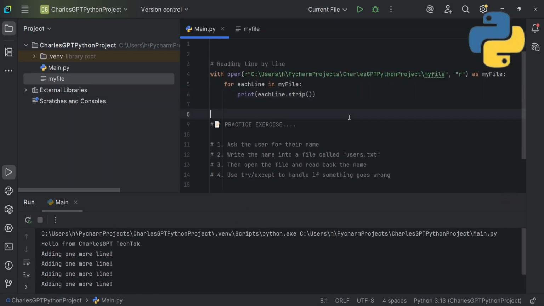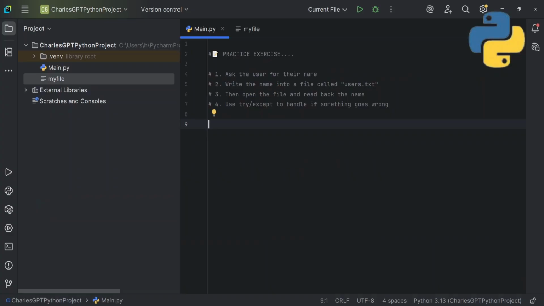So there are many ways you can read from a file. You can see each line in my file. If you haven't learned more about our for loop, just make sure you go back to my tutorial and check out my for loop example. I know that was a lot to take in, even for me, because I kept explaining and going on and on. I hope you got something out of it.